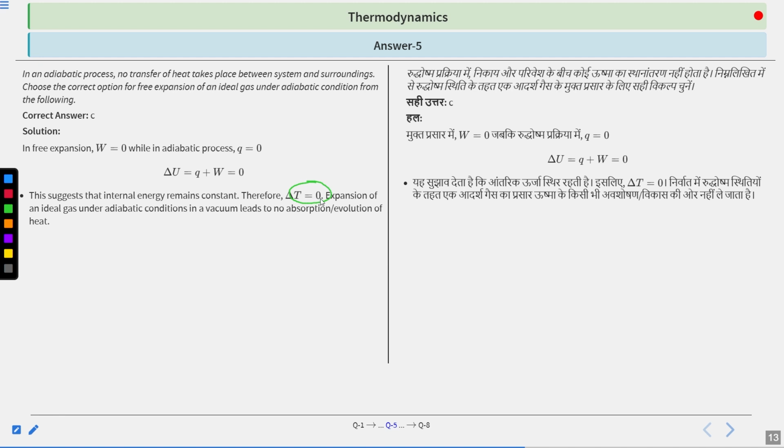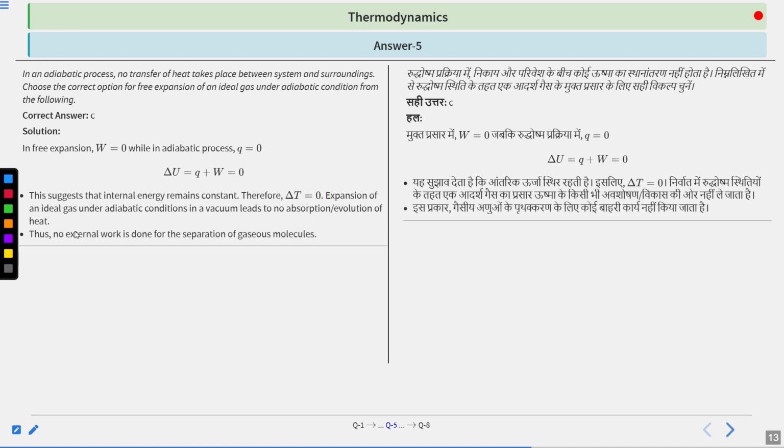Clear? So the expansion of a gas under adiabatic condition in a vacuum leads to no absorption or evolution of heat. This totally indicates that delta T will be 0, Q will be 0, and W will be 0, and therefore the correct option will be C. So no external work is done for the separation of gaseous molecules.